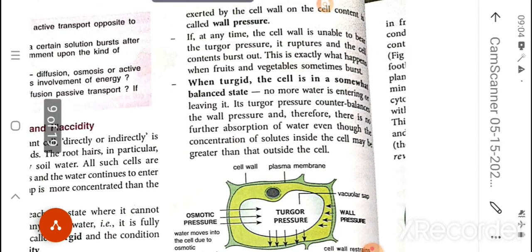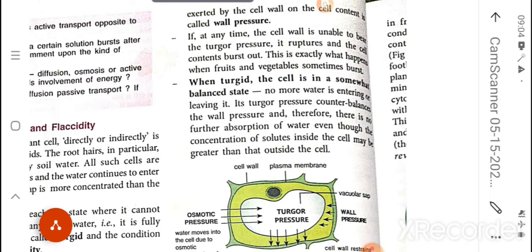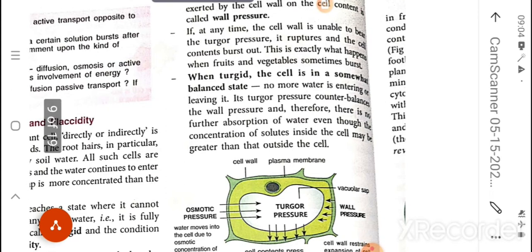During this phenomenon, if at any time the cell wall is unable to maintain the turgor pressure, it ruptures and the cell contents burst out. When the cell is in a turgid condition, it is in a balanced state. Why is it a balanced state? Because no water is going inside or leaving. The turgor pressure counterbalances the wall pressure, and it is in a balanced state because no further absorption of water is occurring in the cell.